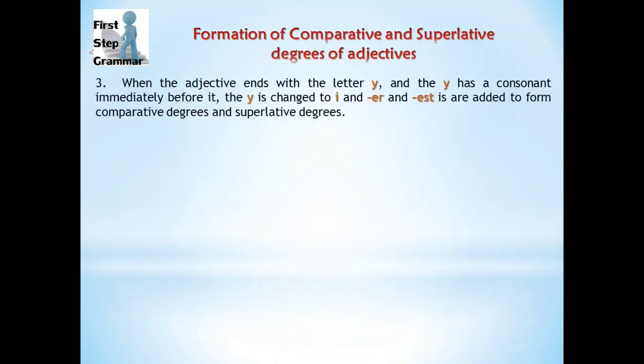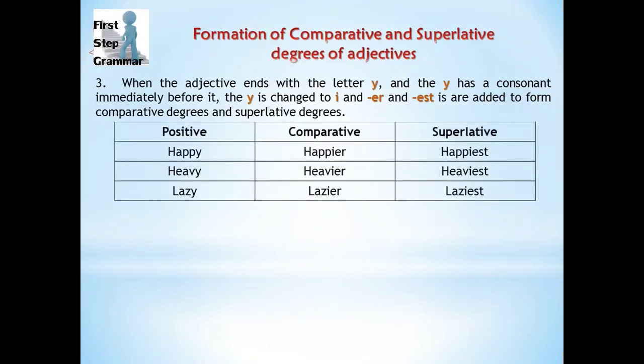The third type is when the adjectives end with the letter y and the y has a consonant immediately before it. The y is changed to i and "er" and "est" are added to form comparative and superlative degrees. So let's see that. Happy. Now the word happy is ending with y and it has p, which is a consonant, just before it. So y is changed into i and "er" is added to that. It becomes happier and then happiest. Heavy, heavier, heaviest. Lazy, lazier, laziest.